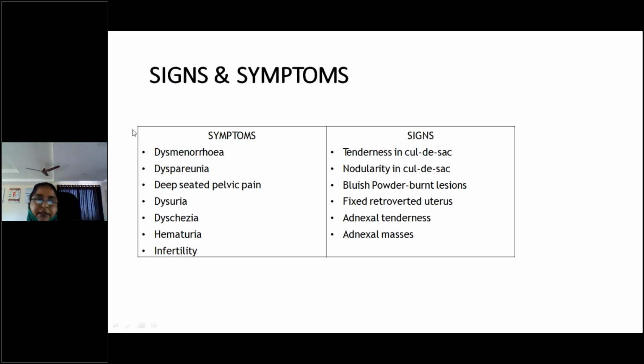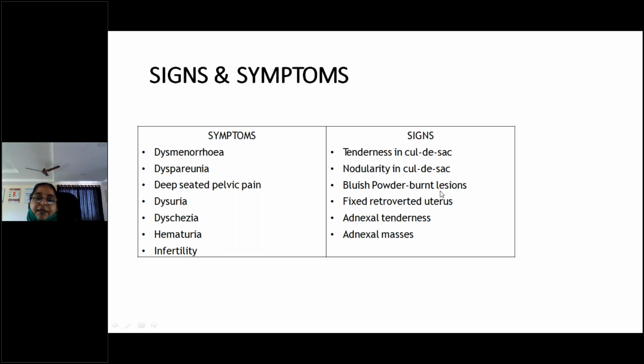So this is the gist: dysmenorrhea, dyspareunia, deep-seated pain, dysuria, dyschezia, which is nothing but painful defecation, hematuria and infertility are the usual symptoms we come across in endometriosis. Coming to the signs, on the abdomen there may not be any problem. Very rarely, chocolate masses can be palpated, but it's very rare. But coming to the signs, there will be a fixed retroverted uterus and bluish powder-burnt lesions.